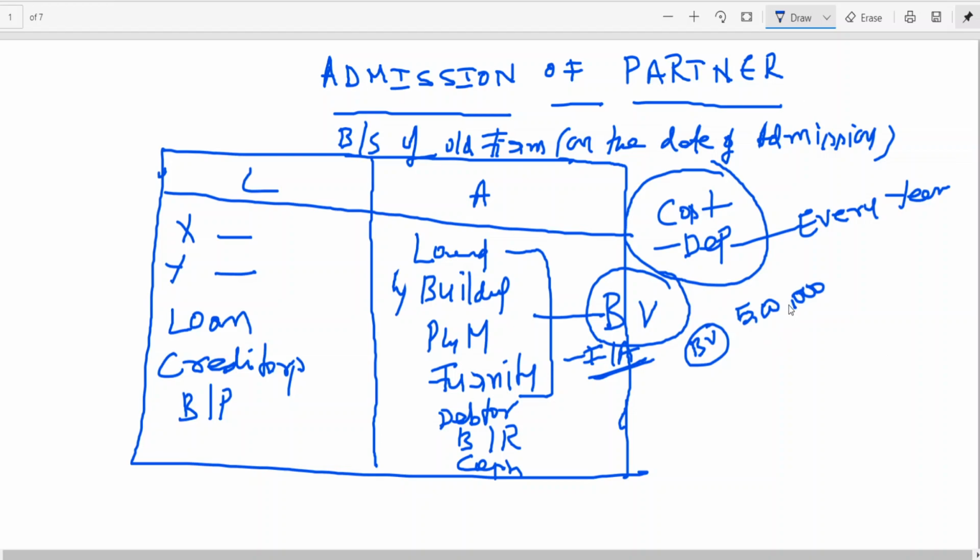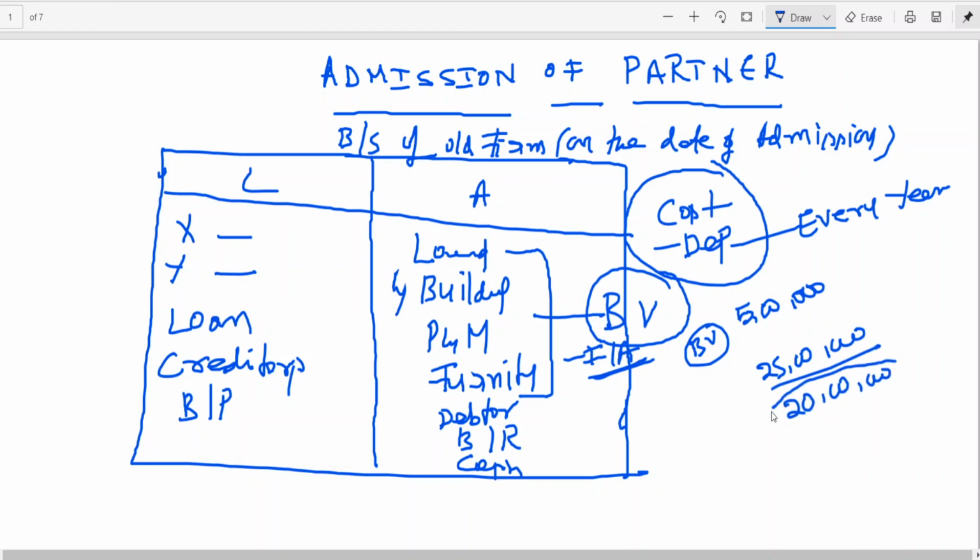Now what happens after 5 years, after Z is admitted, if they want to discontinue the partnership business, and this land and building will be sold, no? You know for land there is appreciation, for building there is depreciation. So let us assume after 5 years if they sell this land, it may fetch them 25 lakhs, say for example. So 25 lakhs minus 5 lakhs, 20 lakhs is profit.